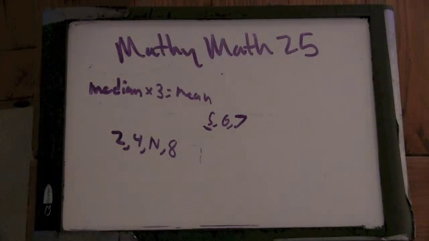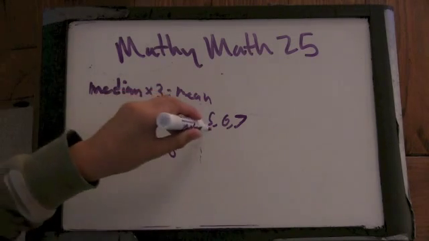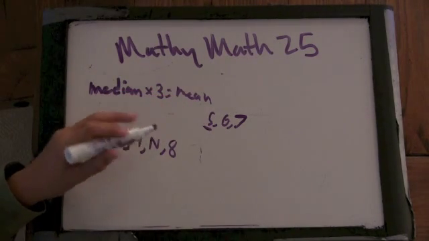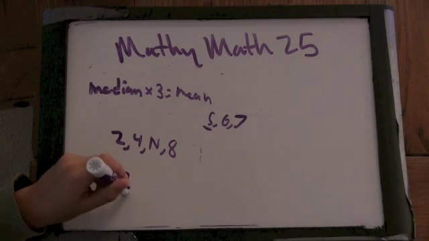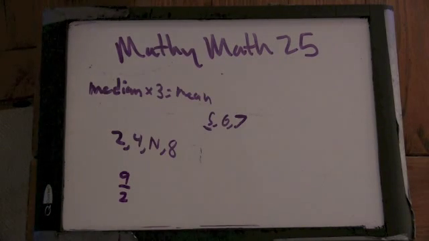So it's 9 halves, it's the median, and 27 halves should be the mean. Which, I still think that's too big.